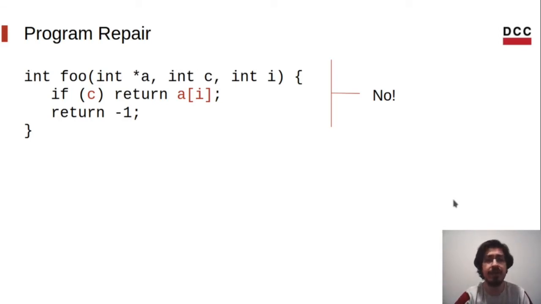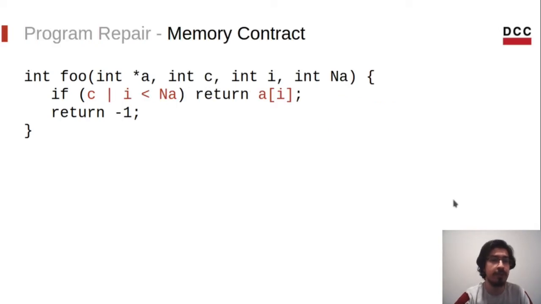Hence, we need to modify the signature of the function to incorporate the memory contract. And now we know that whenever the value of I is within the bounds imposed by NA, we can safely access the array A at index I. But wait, when C is false, the function should return -1, but now it will return A at position I, when I is less than NA. That's not right. To fix this problem, let's first unify the return points.